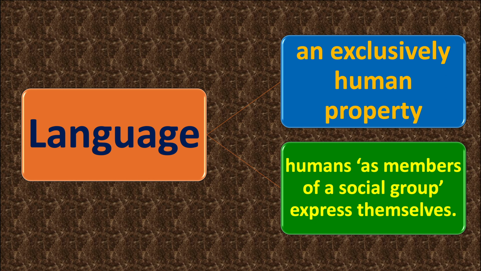Next, humans as members of a social group express themselves. With the help of language, humans express themselves as a social group on different occasions. In different circumstances, they use language, they express themselves, and they live their life. That is basically the idea behind language.